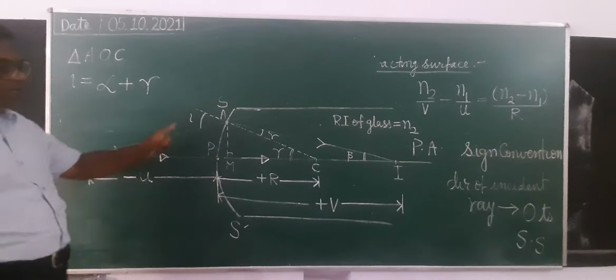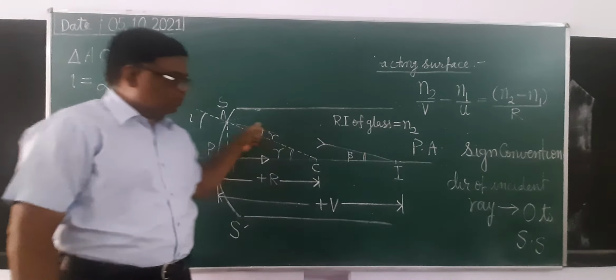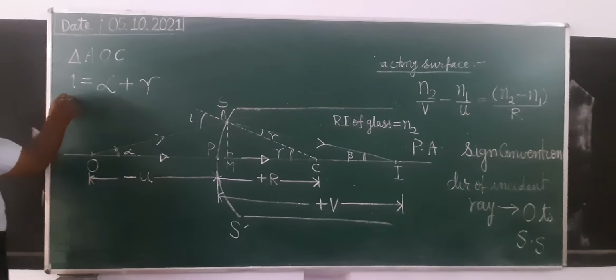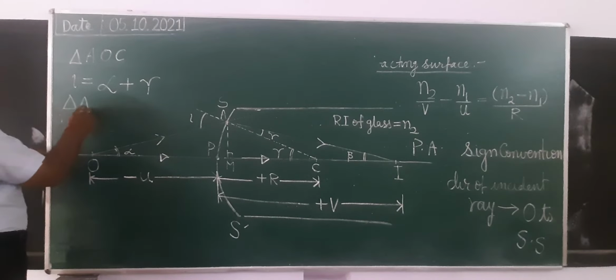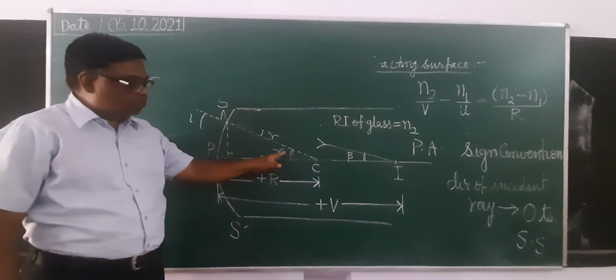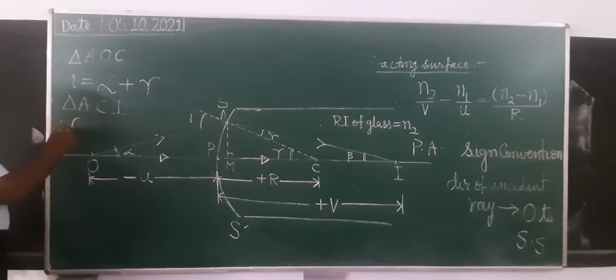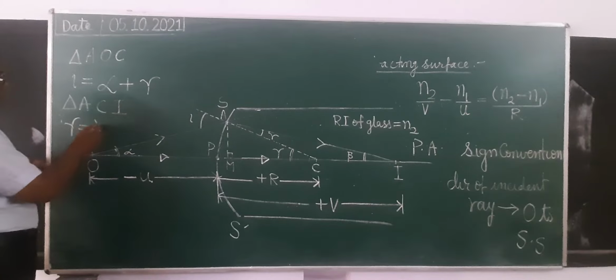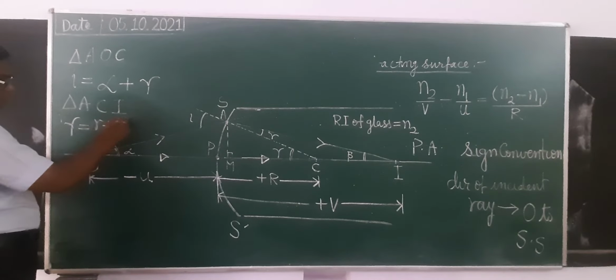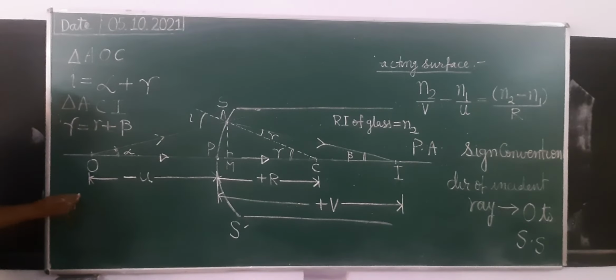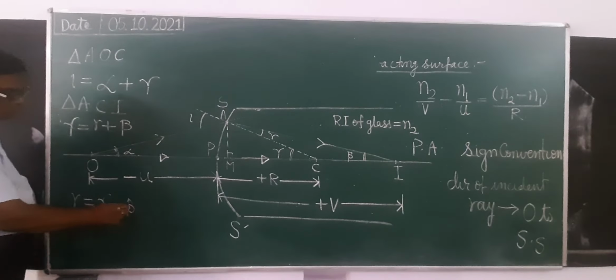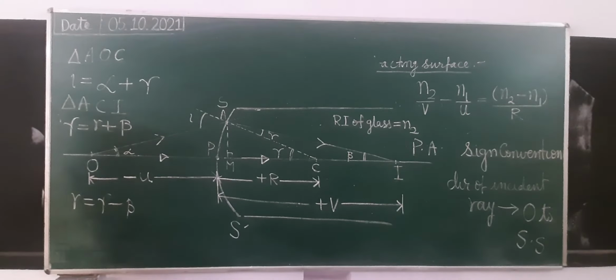Now in triangle ACI, here gamma equals r plus beta. Therefore r equals gamma minus beta. That's clear.